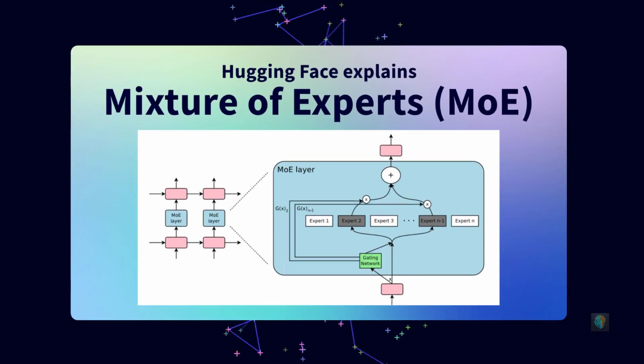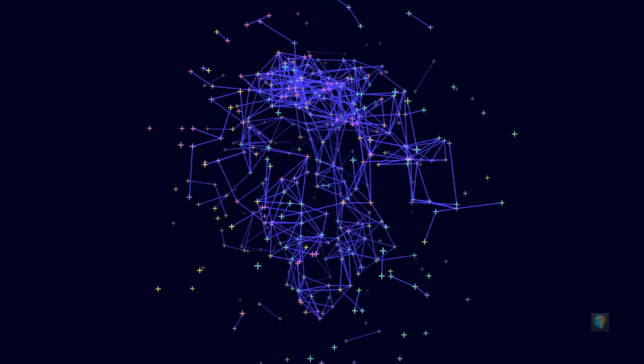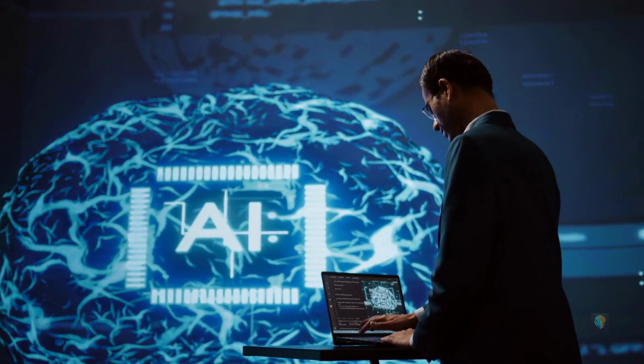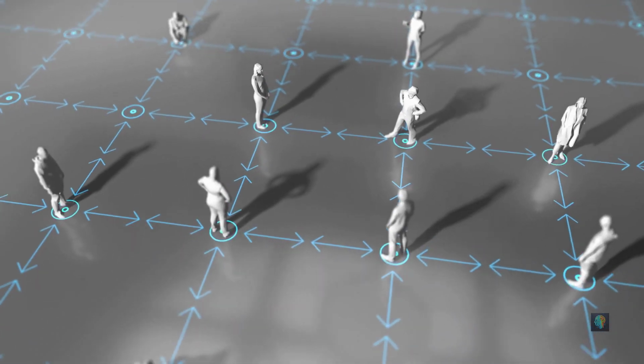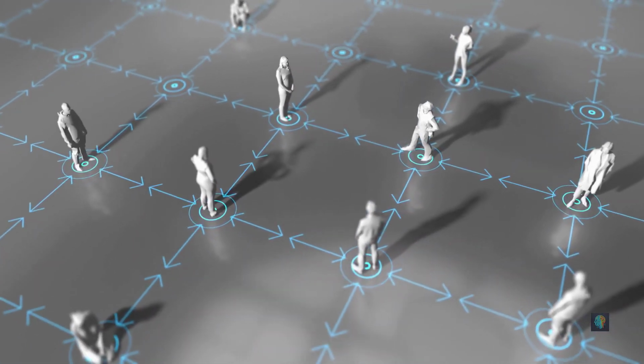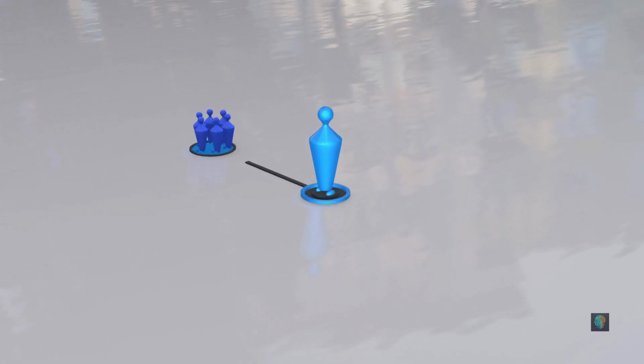Instead of having one giant monolithic model that handles everything, you break it into smaller specialized networks, experts, and only activate the ones needed for a particular input. Think of it as calling the right specialist for the job instead of making a generalist do everything. It's more efficient, scalable, and far less resource intensive.